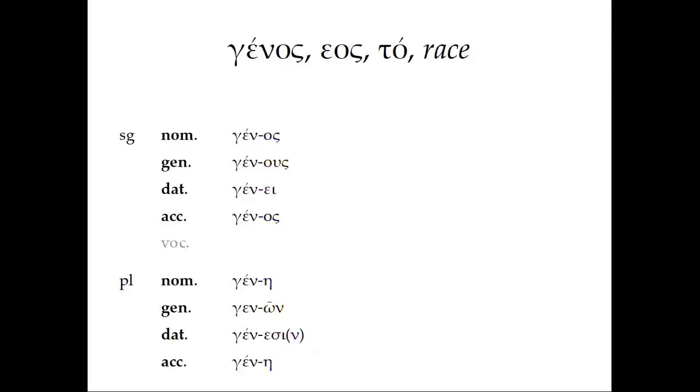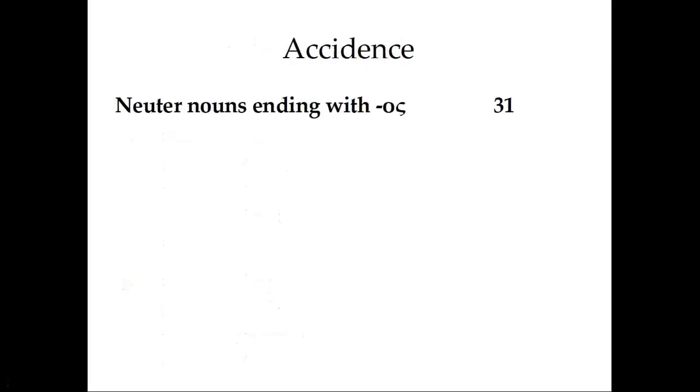So these are the Attic forms of this particular third declension neuter noun ending in -os. For the charts for nouns like this in our grammar book, you can take a look at page 31.